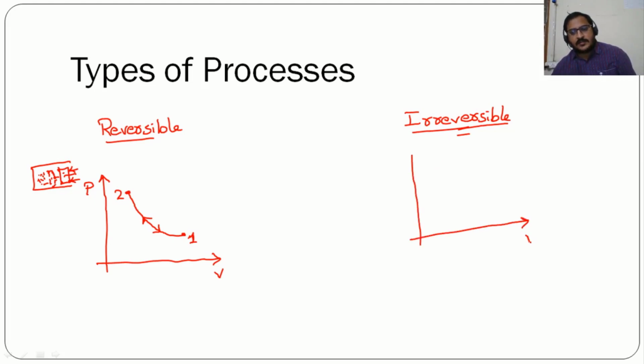If we take the pressure volume diagram here, the initial point is 1, and 1 to 2 has happened like this, but when we have removed the external work, we can't reach the same initial state following the same path.